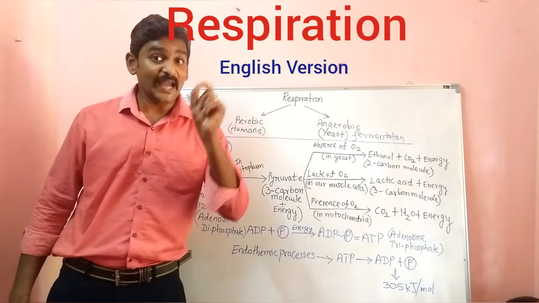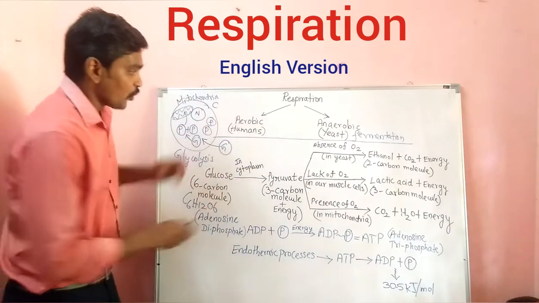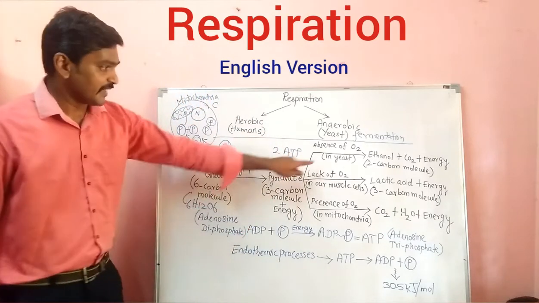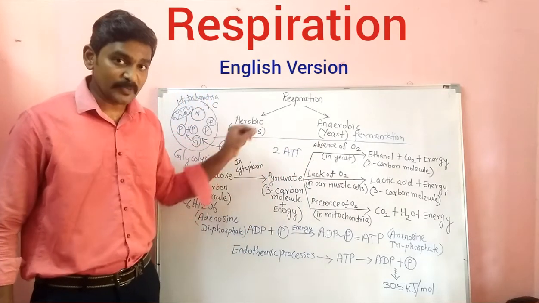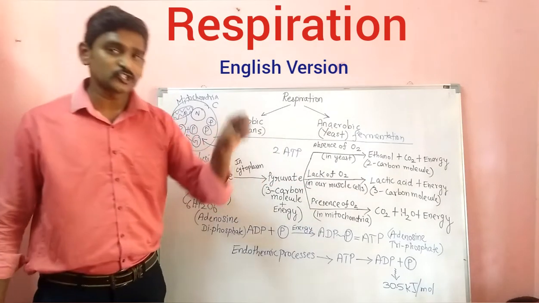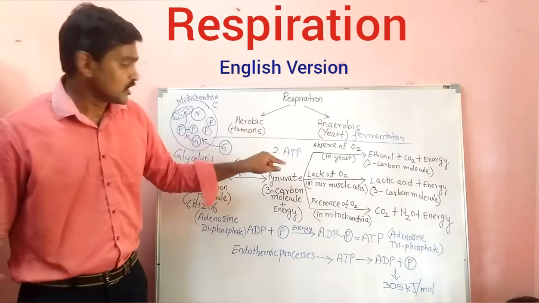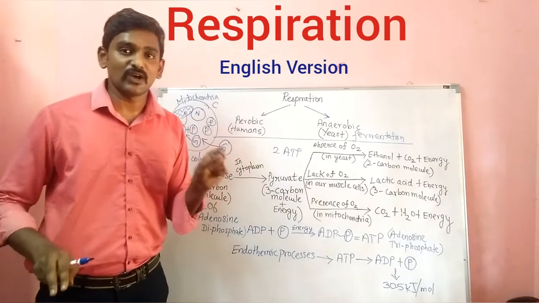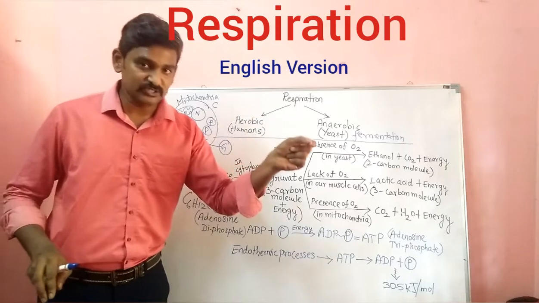In the case of anaerobic process, only 2 ATPs are produced. In the yeast, I said, right, in the anaerobic process only 2 ATPs, as in the muscle cells also, in the absence of oxygen. There also only 2 ATP molecules will be produced as a result of a single respiration process.